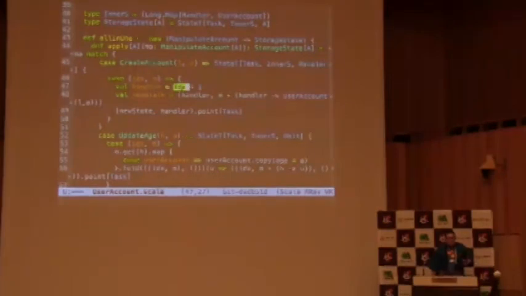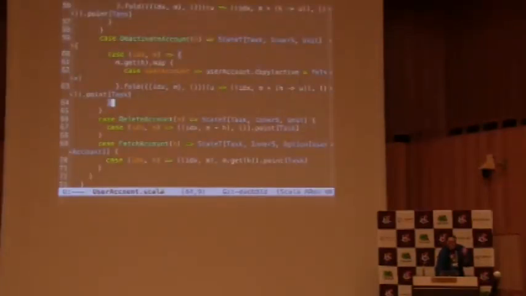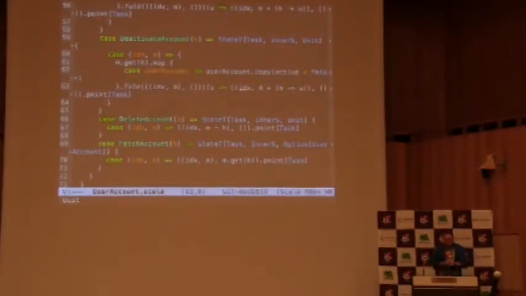But the most important part is this. The user account being created. That's all it really is when you create a user account. All of this other stuff, this StateT, Task, all this craziness, is a little bit of boilerplate around it. It's really hard to see what's going on. For example, if I'm deactivating an account, the important part is this, setting the flag active to false. All the other stuff is just complex boilerplate that I don't want to see. Unfortunately, there is a way to overcome this problem. But to do it, we need to introduce a little bit of lower level machinery.